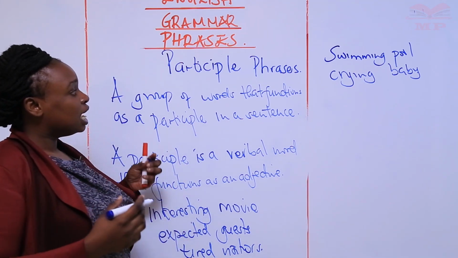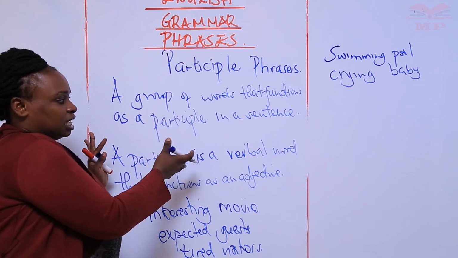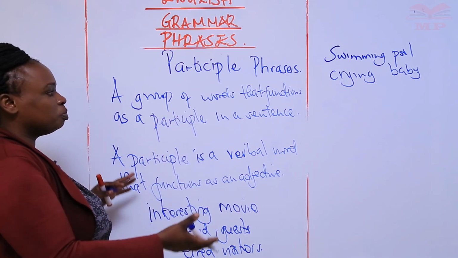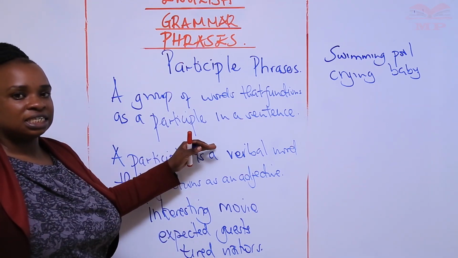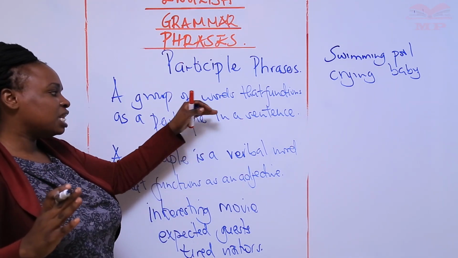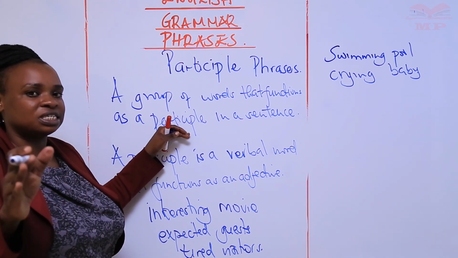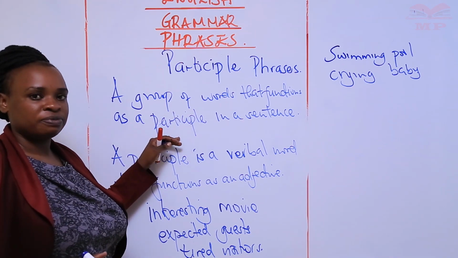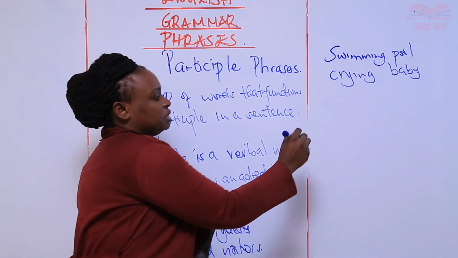So today we're looking at how a participle phrase will function as an adjective. When we say a group of words that function as a participle, we're looking at a group of words that function as an adjective. The only difference is that there will be no adjective in that sentence, like in an adjectival phrase. There will be a participle. And before we go on, we have different types of participles.